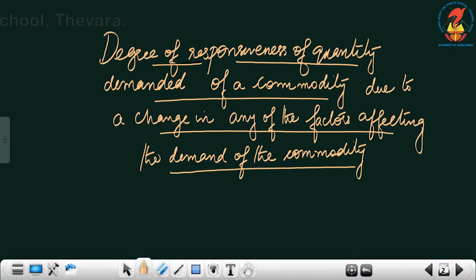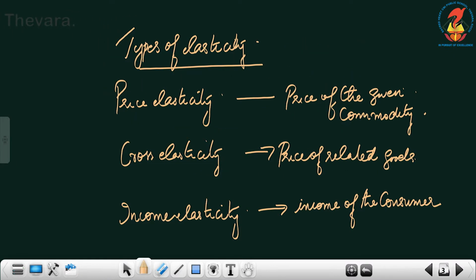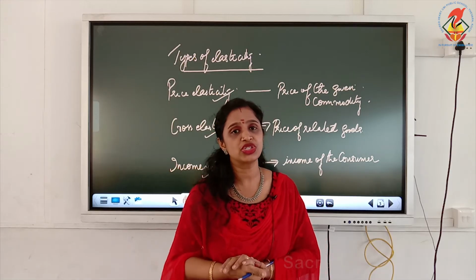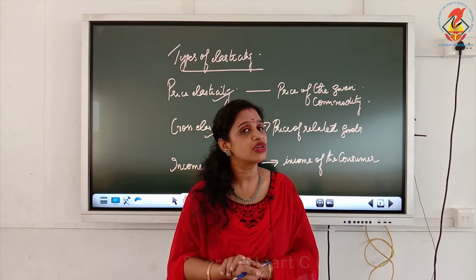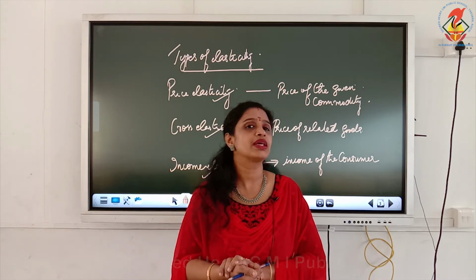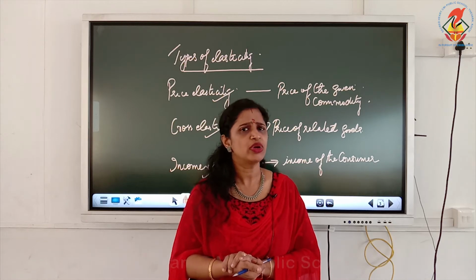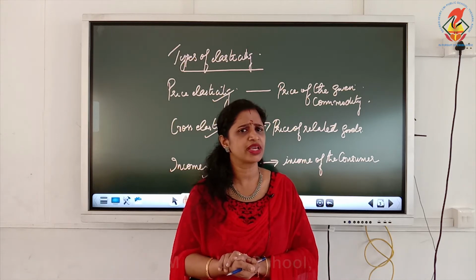Now, there are three types of elasticity. One is price elasticity of demand. Second is cross elasticity of demand. Third one is income elasticity of demand. So, mainly there are three types of elasticity of demand: price elasticity of demand, cross elasticity of demand, and income elasticity of demand. What is this price elasticity of demand?